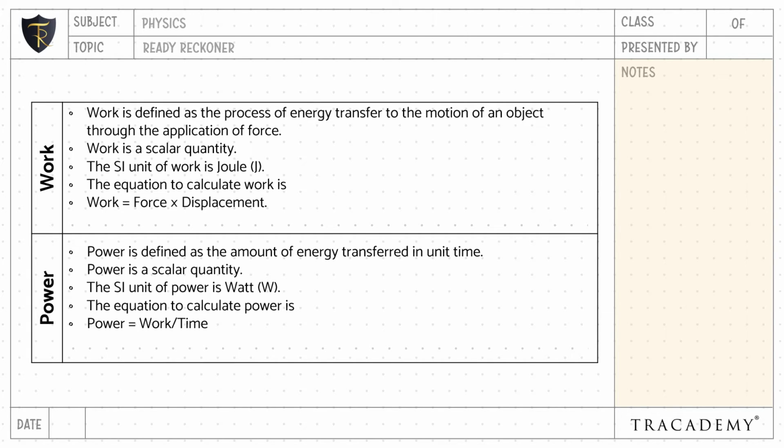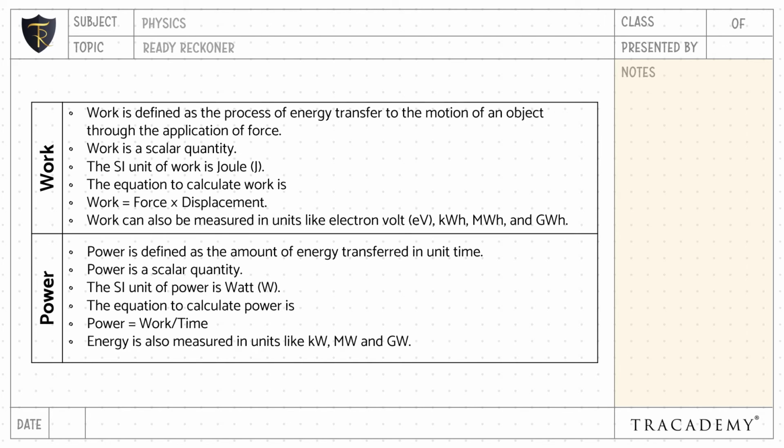Work can also be measured in units like electron volt, kilowatt hour, megawatt hour and gigawatt hour, whereas power is measured in units like kilowatt, megawatt and gigawatt.